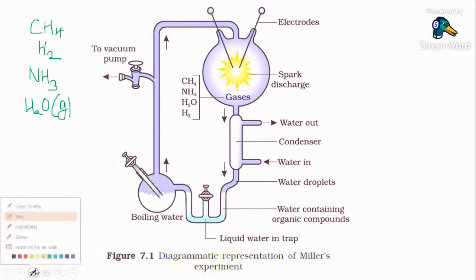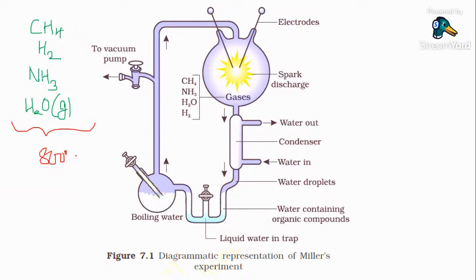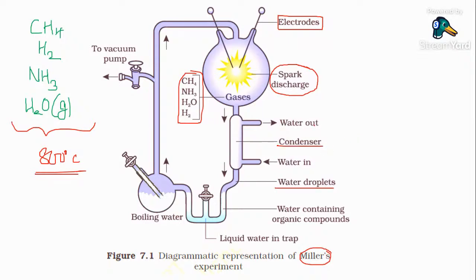So he used various components like these, and he set up the temperature at 800 degrees Celsius. This was a diagrammatic representation of S.L. Miller's experiment. He used two electrodes, and instead of ultraviolet radiation, he used a spark discharge and gases like ammonia, methane, water vapor, and hydrogen. And he used a condenser and water droplets. This is the area from where the water goes out, and this is the area where water is taken in. Clear? Boiling water is over here. So this was a small experimental setup by S.L. Miller.